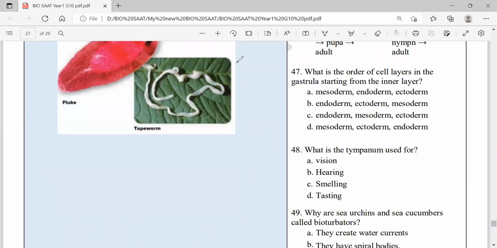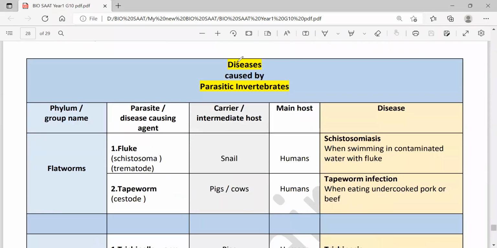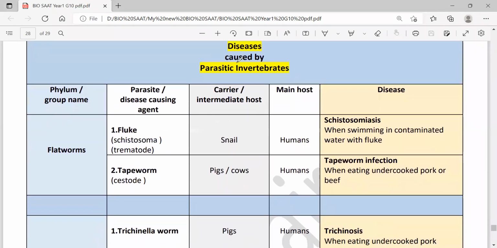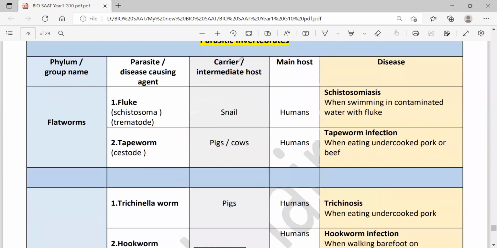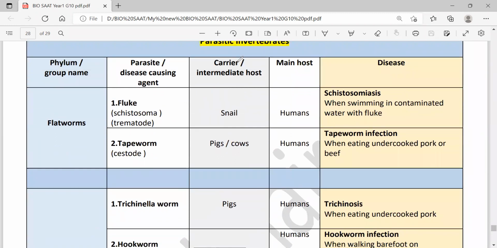That's it all. And by the way, there is a summary I put here to summarize something about the diseases, the parasitic worms of flatworms and roundworms, and the carriers, the hosts, and how they are transmitted. This table is very important. Please go over it. You'll find it on the last page of the booklet. And also, there is a summary I made here. Clear? Yes, there is another summary here.